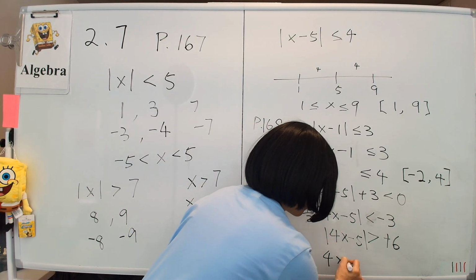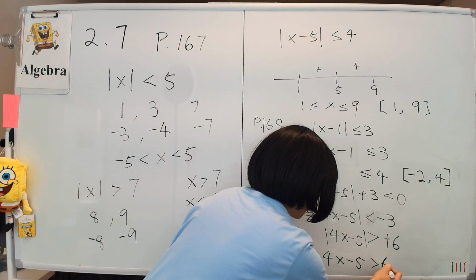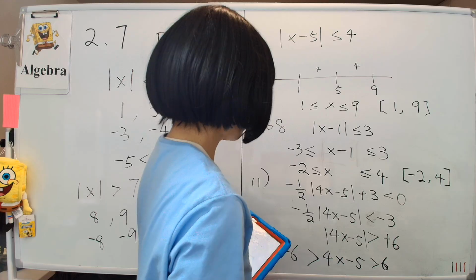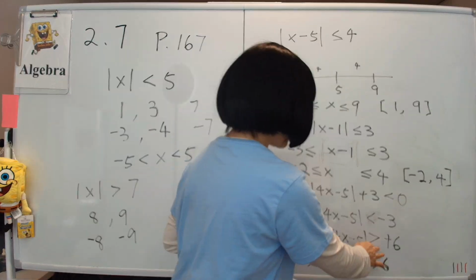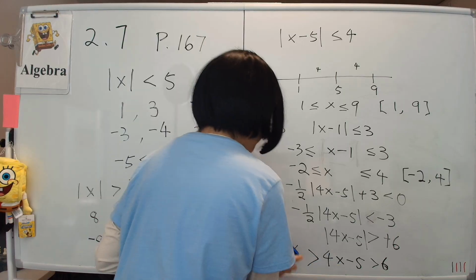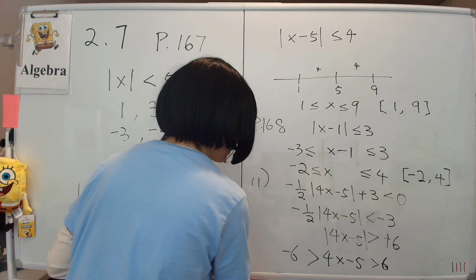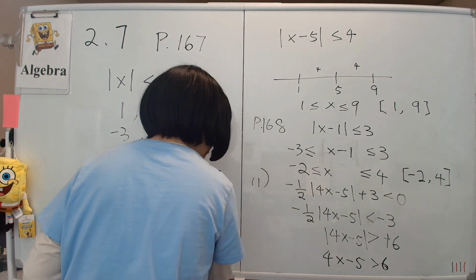So 4x minus 5 is bigger than 6, and then less than negative 6. No, sorry, this is a bigger than. I said that wrong, because for bigger than, we have two situations. We don't write it this way, because that wouldn't make sense.